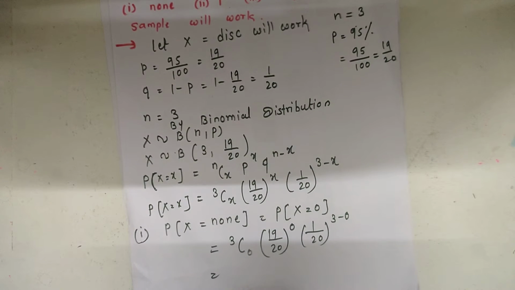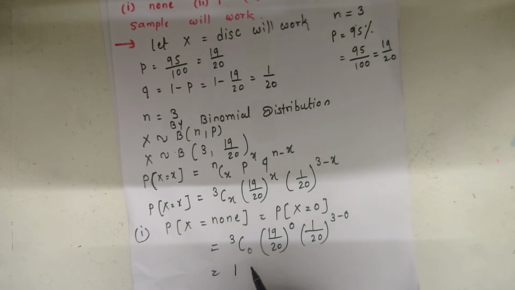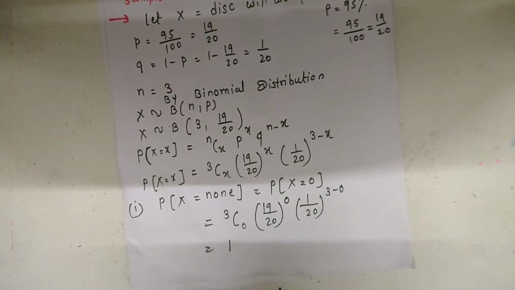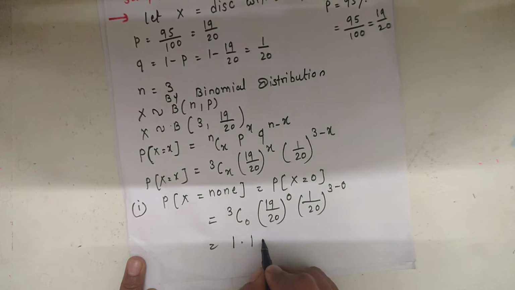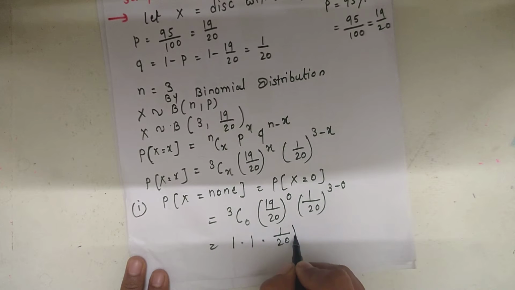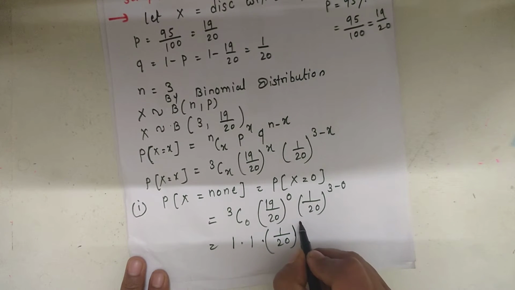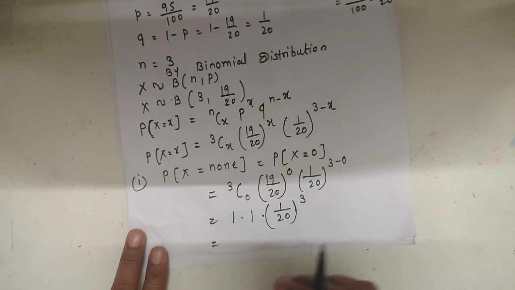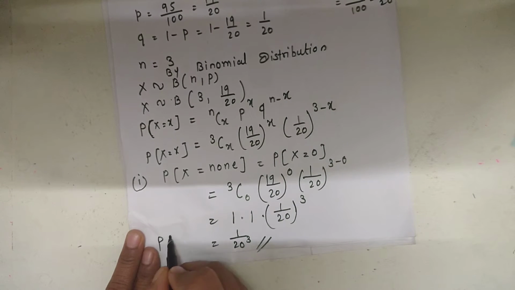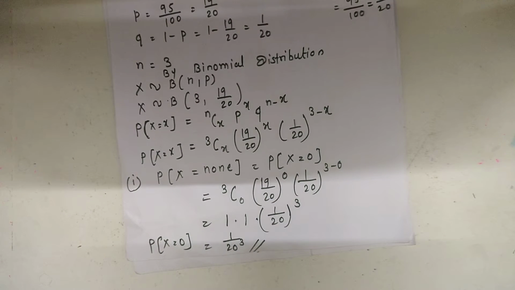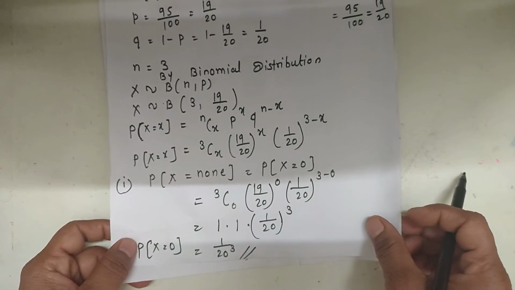We know that the value of 3C0 is 1, and 19 by 20 raised to 0 is also 1, into 1 upon 20 raised to 3 minus 0, means 3. So here we get 1 upon 20 raised to 3 for the probability of x is equal to none, that is x is equal to 0.